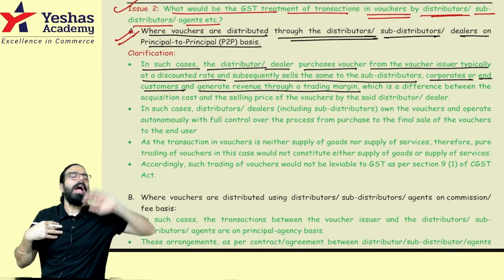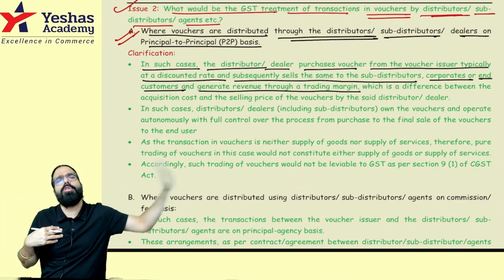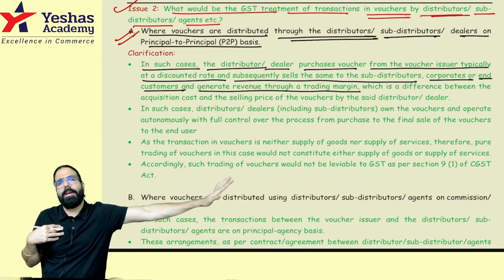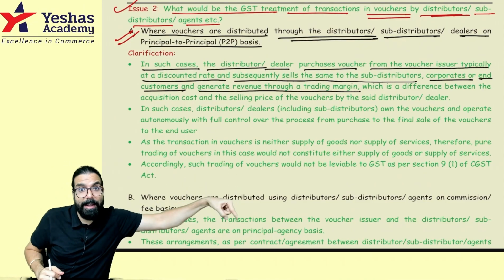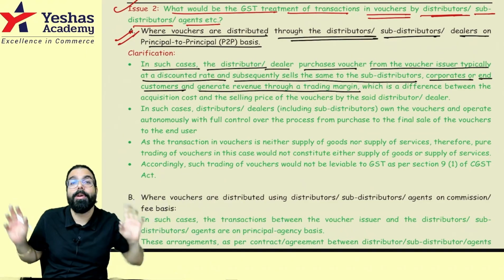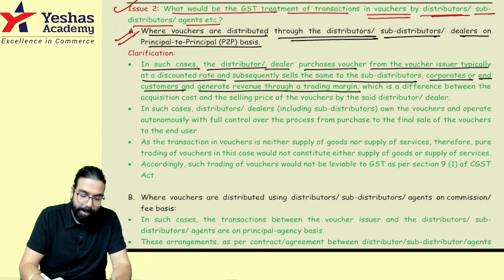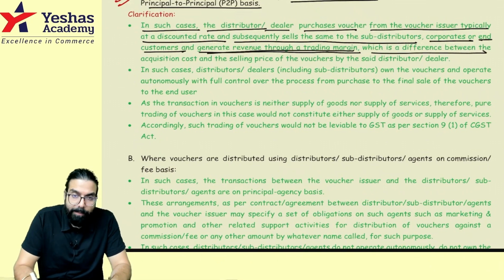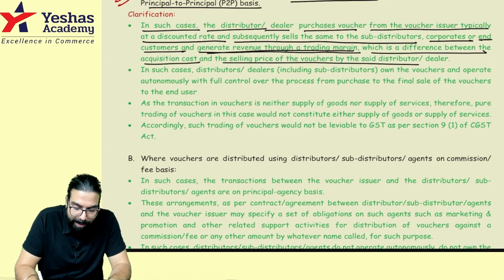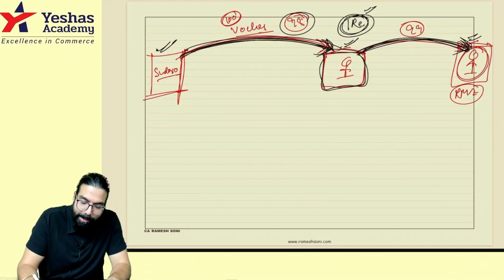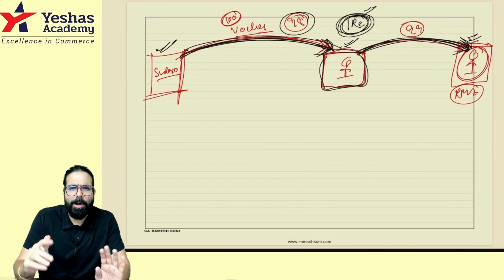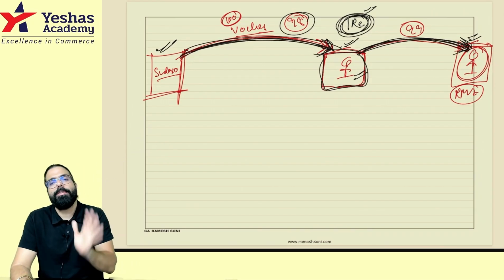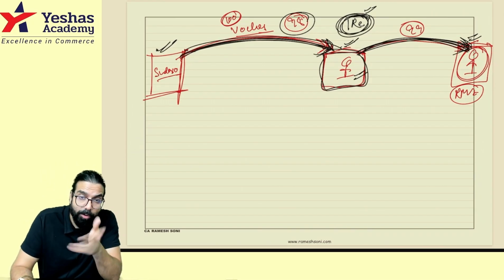Sodexo gave me the vouchers and I gave the vouchers to the front company, who will distribute them to its customers or give them to its employees. Doesn't matter. Now, when the employees come and redeem, on that goods and service GST will come. From the voucher, there is no GST. Government went ahead and told over here. So, trading margin is nothing other than the difference between the acquisition cost and the selling cost. Basically, he acquired at 98, he sold at 99. So, he made 1 rupee. 1 rupee is the margin, which is the profit in his income statement. Basically, in his profit and loss, this will come as profit. But in GST, there is no impact.